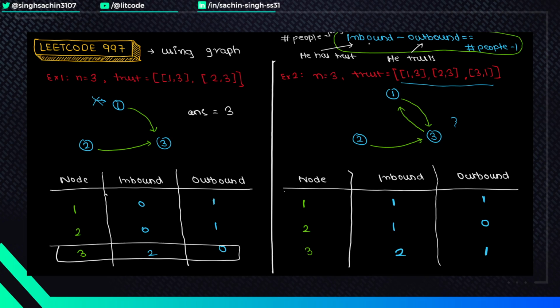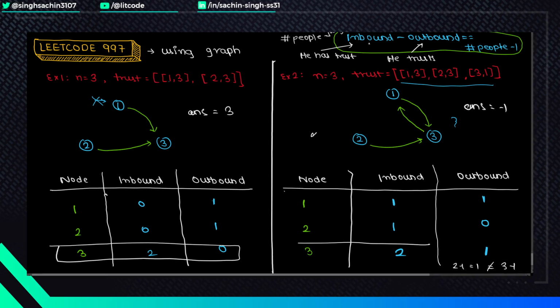But in this example there is no such person who satisfies this condition. For example, if you see this, it is 2 minus 1, which is 1. It is not equal to 3 minus 1, right? And there is no other person as well. That's why the answer for this example will be -1.